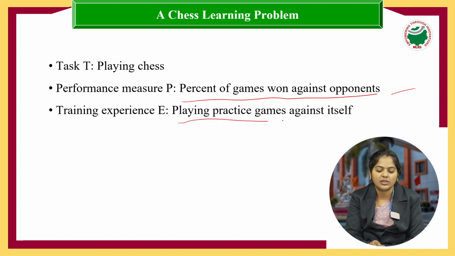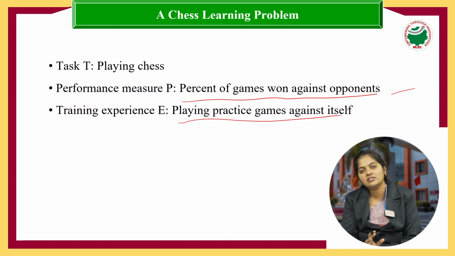And next, training experience. We will give the system the rules of how chess is played, like how a camel will move and how a horse will move. We give some data set so that the system will play chess. By playing chess, the system will understand how the instructions were given to it. So this is the chess learning algorithm.